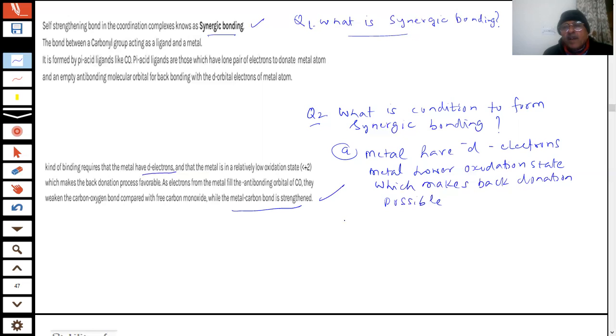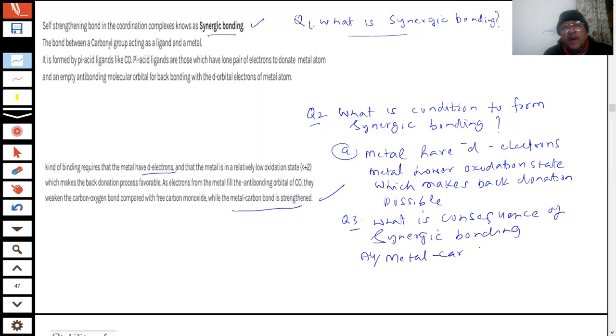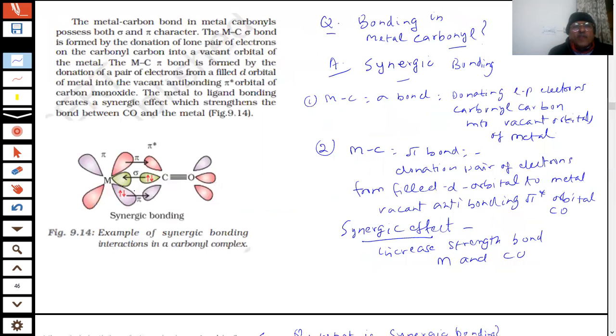The metal-carbon bond is strengthened. That is why such carbonyl compounds are very stable, and that is why you see so many of them formed, as I have shown you.